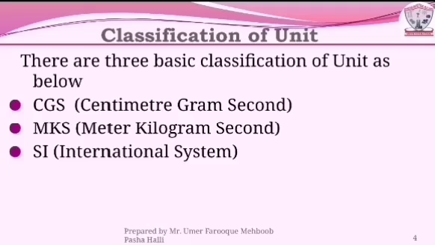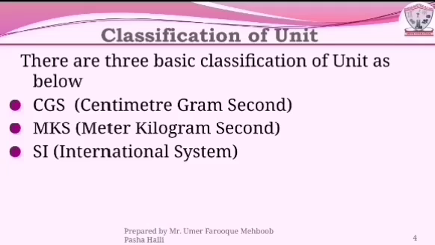Second, supplementary unit. The plane angle and the solid angle are the two angles that come under supplementary units. The plane angle is measured in radian and denoted by small rad. Solid angle is measured in steradian and denoted by small sr. These two angles come under supplementary units.